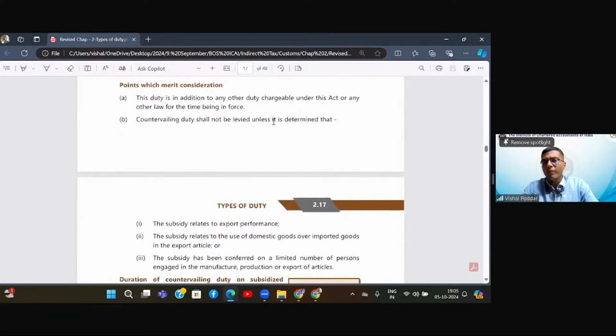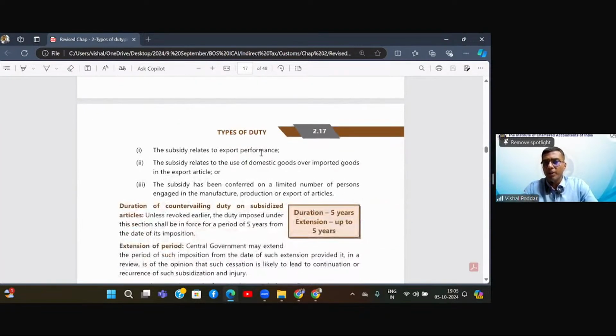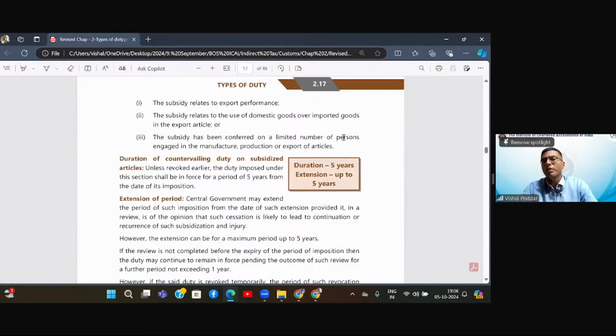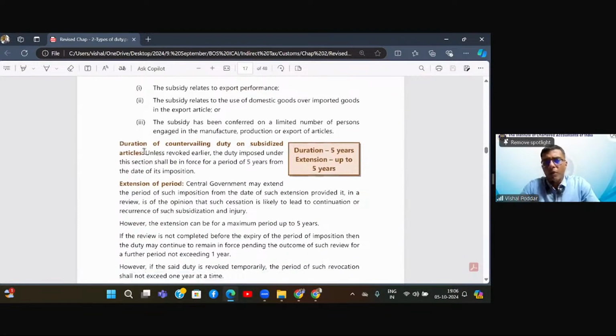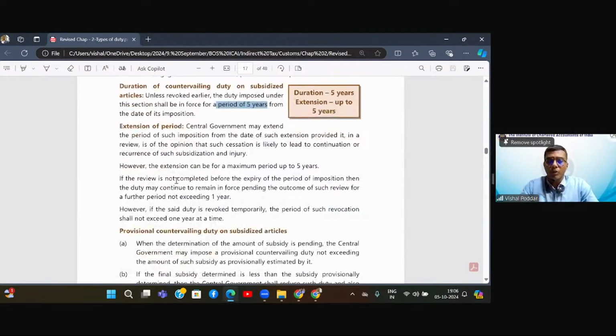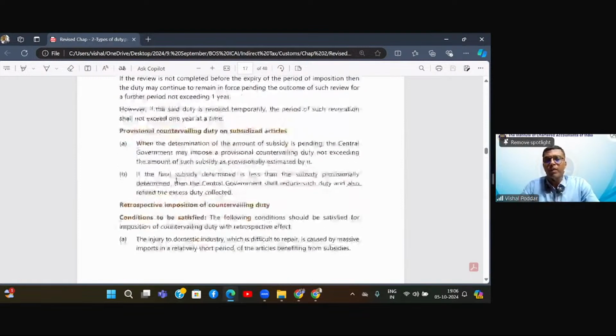It shall not be levied unless it is determined that the subsidy relates to export, subsidy relates to use of domestic goods over imported goods, and the subsidy has been conferred on a limited number of persons. Only when these conditions exist, this duty will be levied. Now, initially, the government has powers to levy this duty for the first 5 years. And then if this subsidy continues and the industries are still getting impacted, they may extend it for the next 5 years. So total 10 years, they can impose this duty. So first 5 and then further increase by 5.